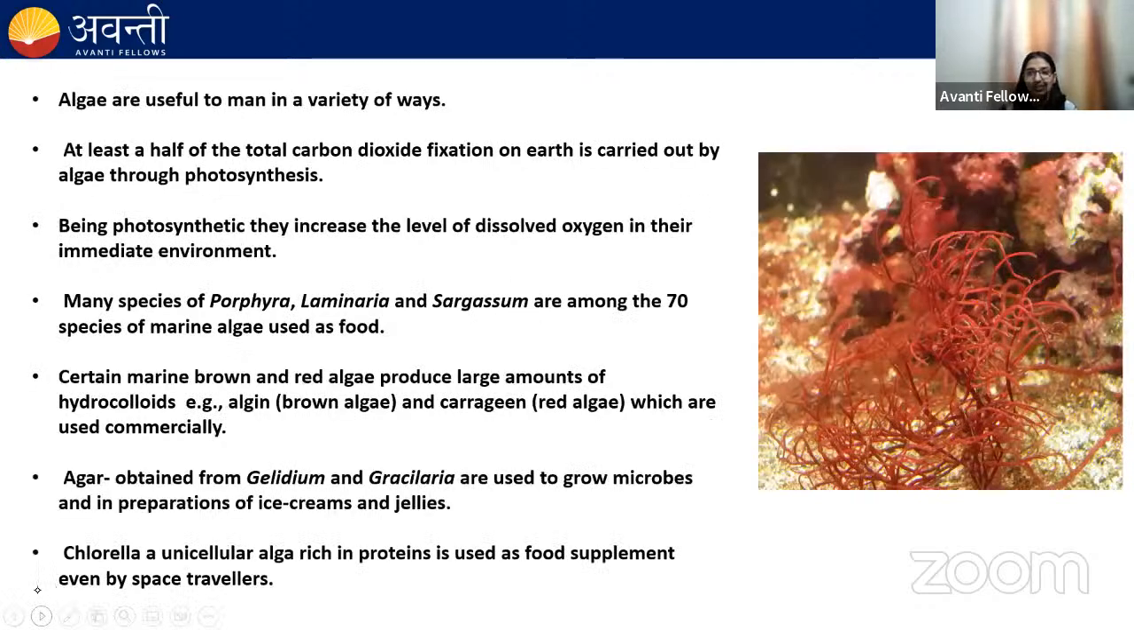Now we are going to discuss the different uses of algae. We know that algae are photosynthetic in nature, right? They perform photosynthesis. They play a very important role in the ecosystem because at least half of the total carbon dioxide fixation is done by algae. So they play a very important role in the ecosystem.